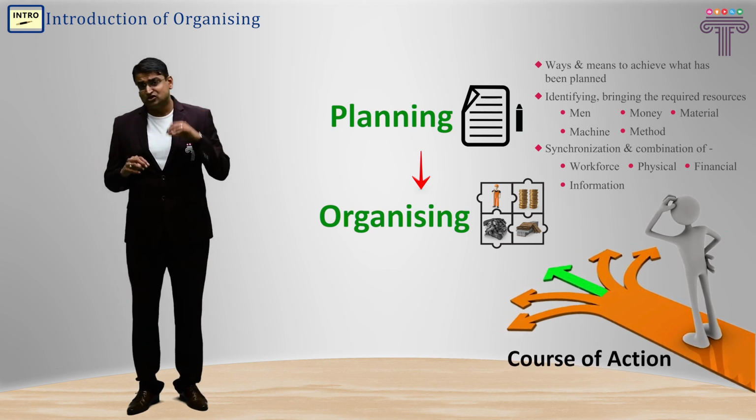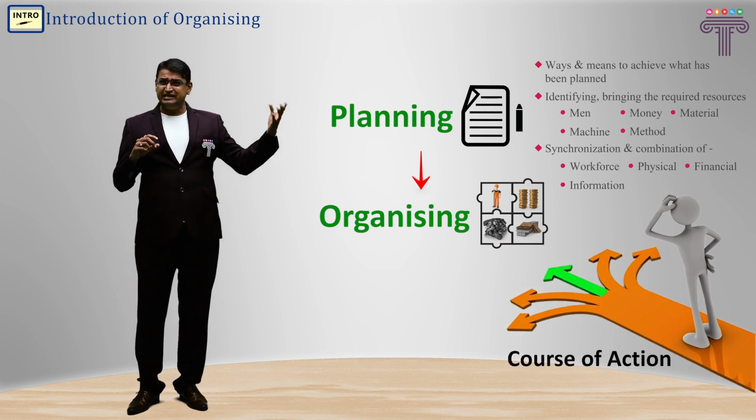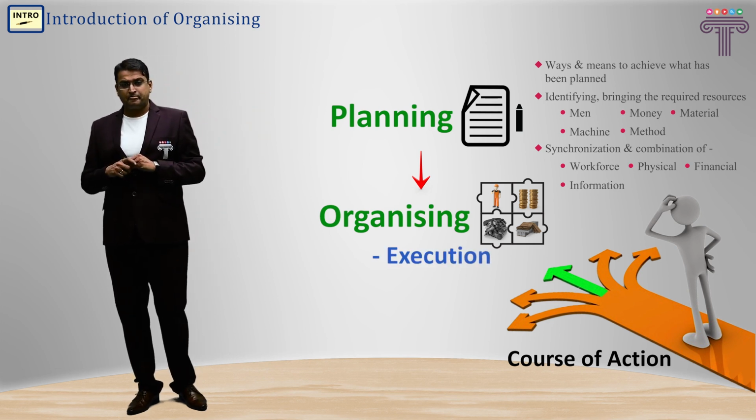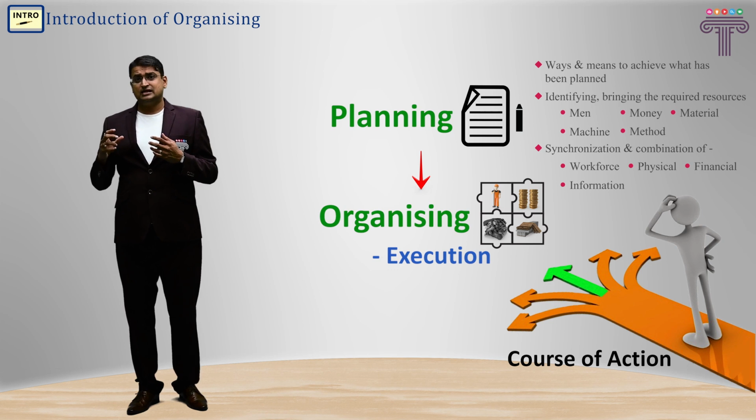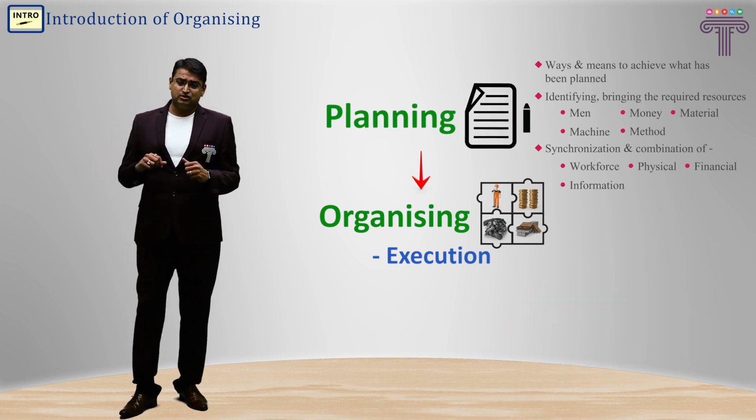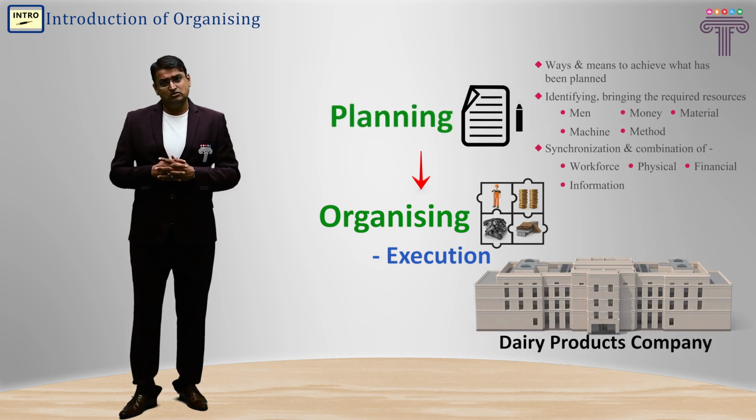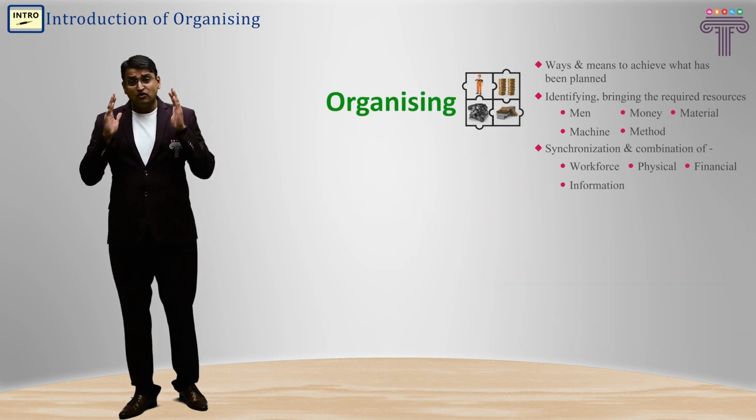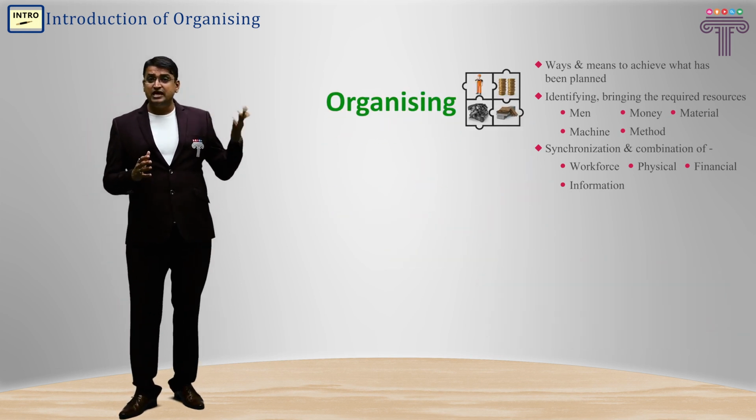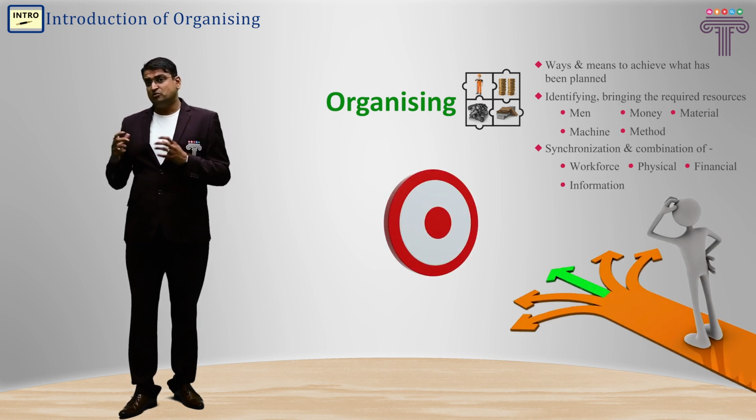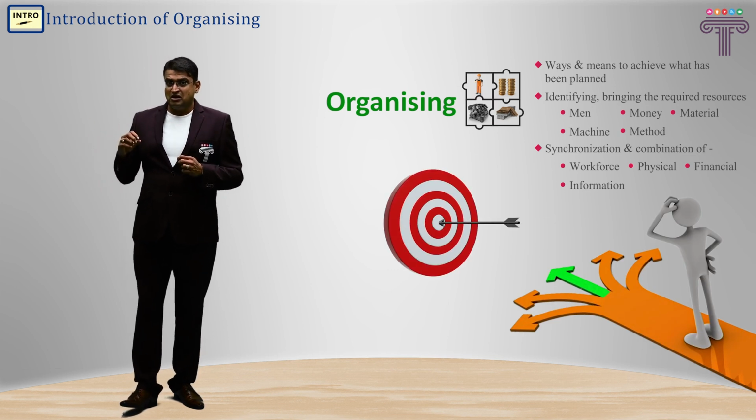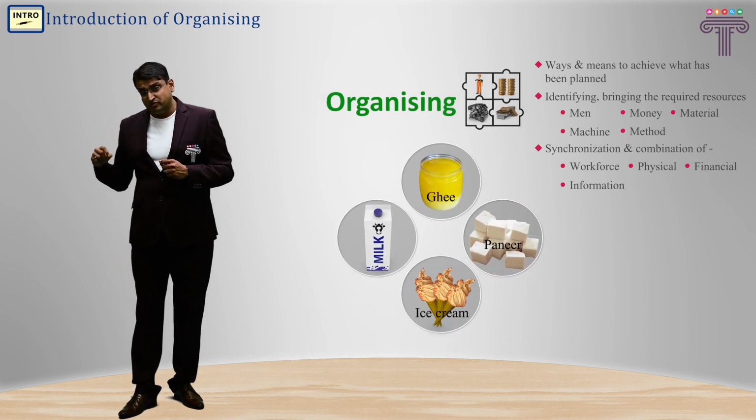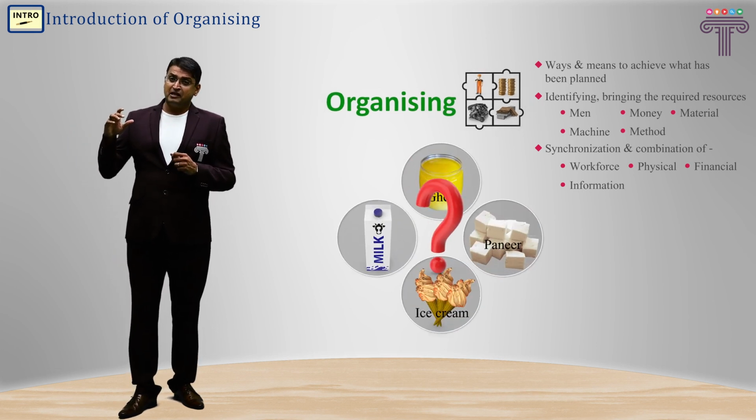So what happens in case of organizing? Organizing is basically the next step of planning, that is execution as per the plan. So yes, I'll start executing as per the plan. Since I want to set up a dairy, now the execution will start. How does the execution happen? In case of organizing, we identify the ways and means by which the plan objective is achieved.